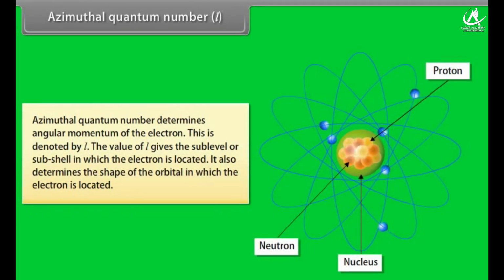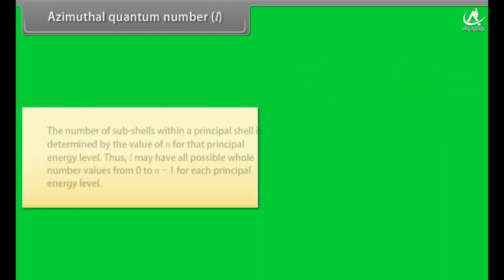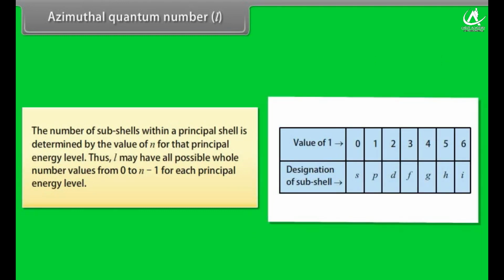Azimuthal quantum number, l. The azimuthal quantum number determines the angular momentum of the electron. This is denoted by l. The value of l gives the sublevel or subshell in which the electron is located. It also determines the shape of the orbital in which the electron is located. The number of subshells within a principal shell is determined by the value of n for that principal energy level. Thus, l may have all possible whole number values from 0 to n minus 1 for each principal energy level.